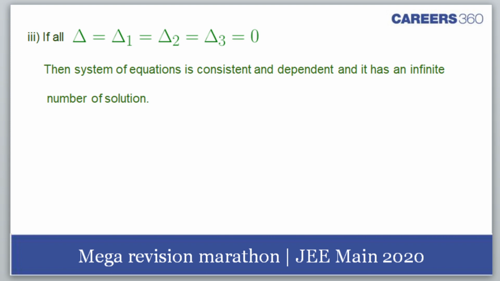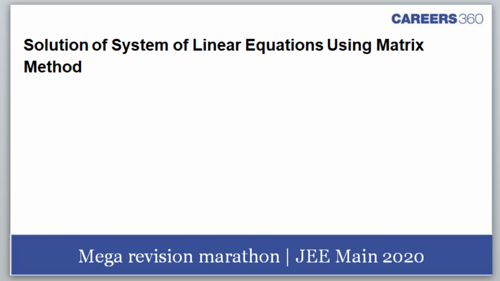Okay, yes, students. Then we have matrix method, system of linear equations using matrix method. This is the last topic which we are doing. So what's that? Tell me.